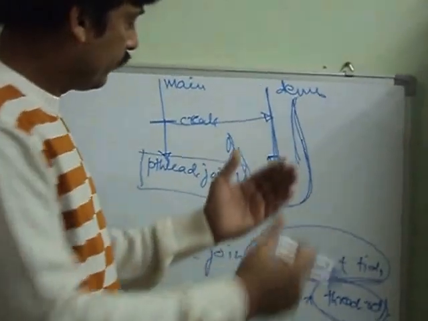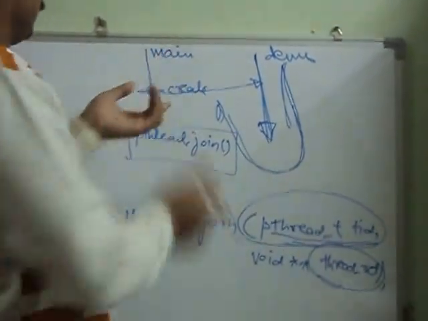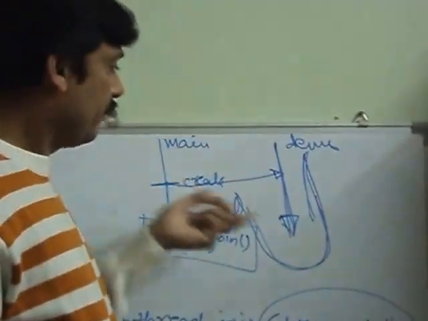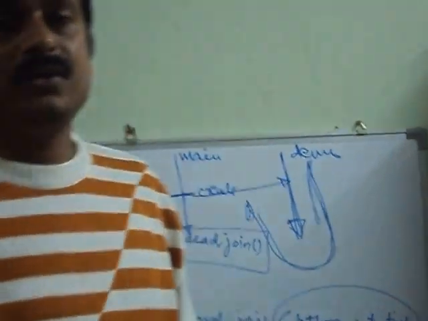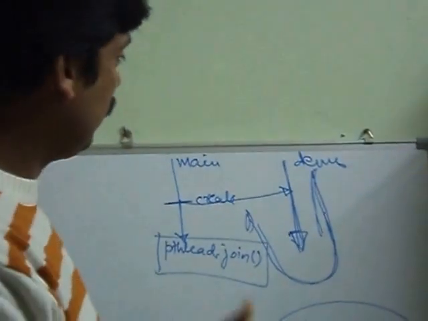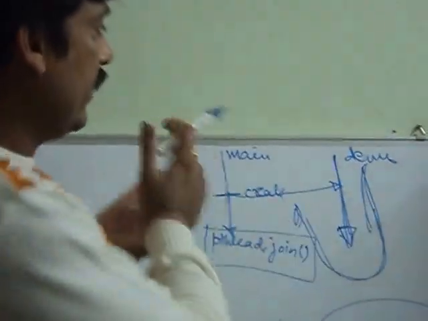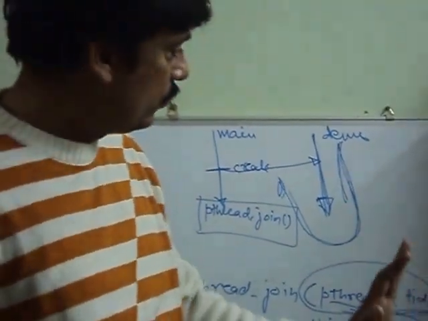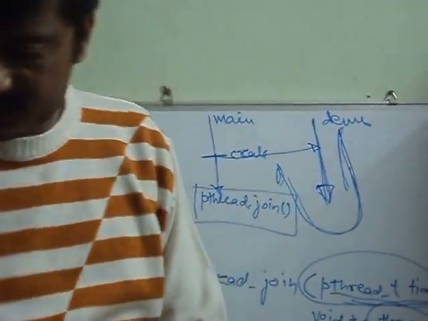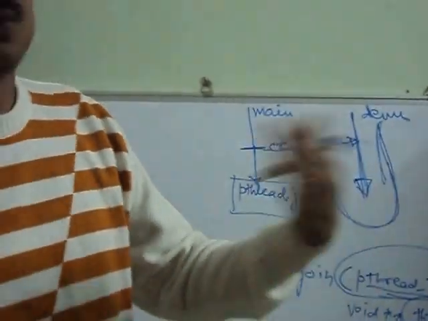It's like a function returns a value to the main function, right? But most of the time we try to avoid returning any value from the thread, because it is not a safe practice to return a thread's local variable.